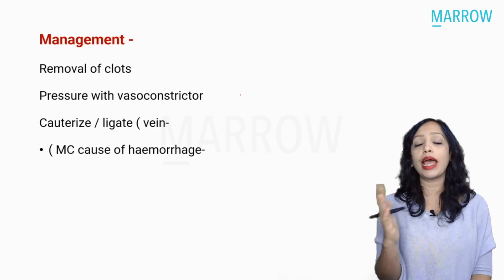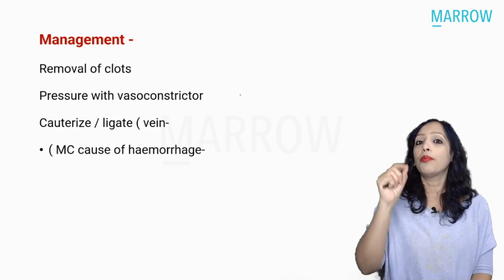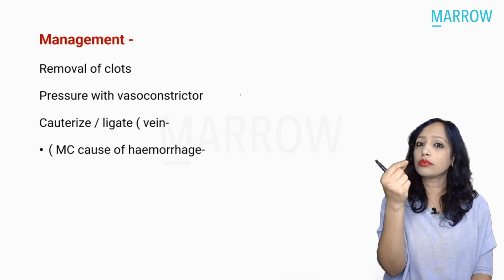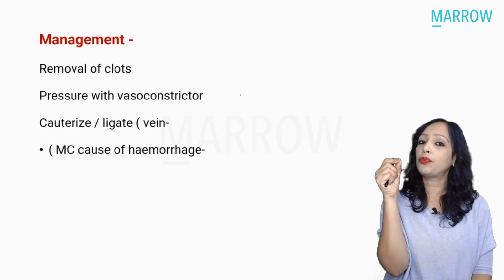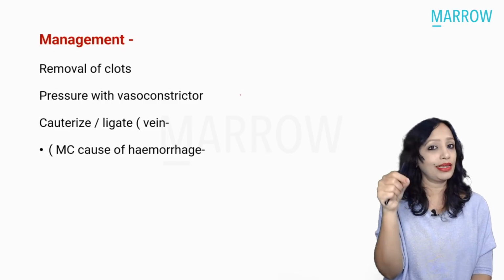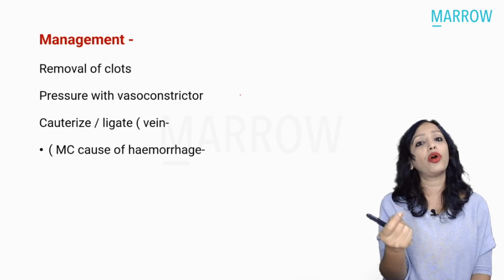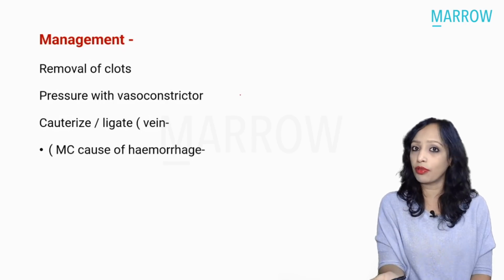You have removed the clots, and if it is still bleeding, then you put pressure with the help of a vasoconstrictor gauze or vasoconstrictor cotton. You put pressure over the area that is bleeding, and if it is still continuing to bleed, then you go for cauterization or for ligation of the bleeding vessel.